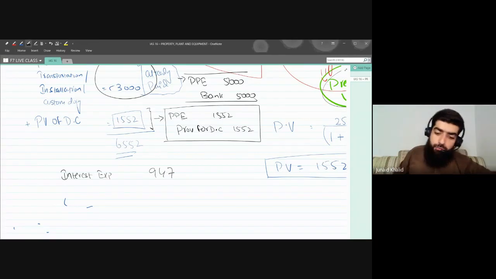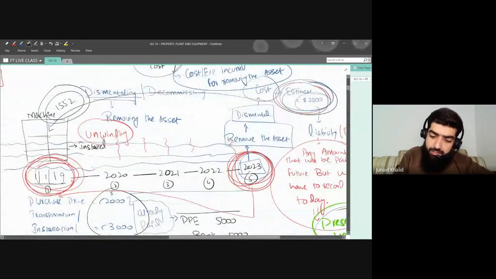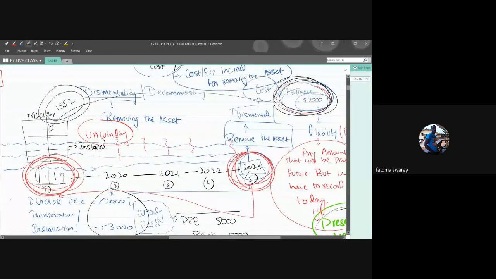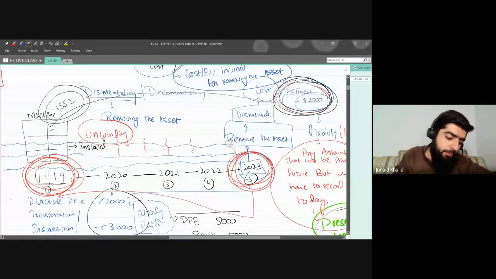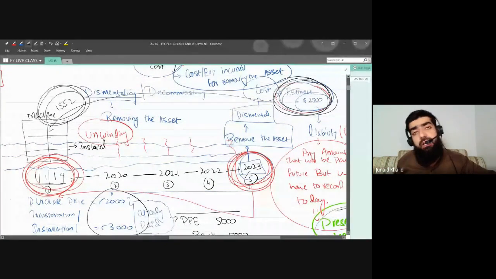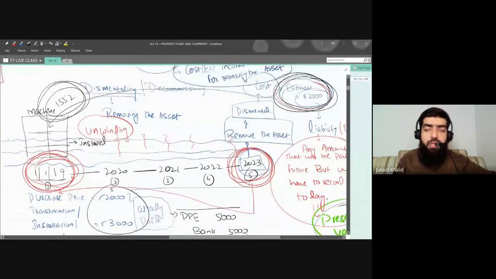The future value was 2500, it means you'll be paying that amount in the future, but since you have recognized a liability of 1552, the actual amount of 2500 will be paid after a period of 5 years.